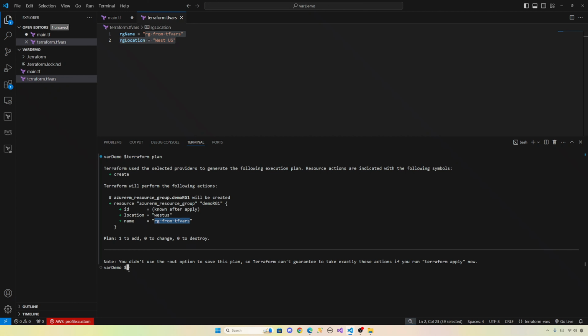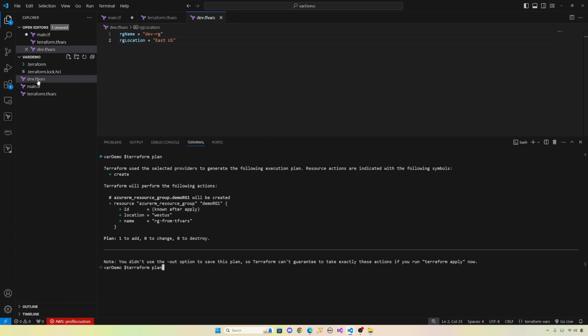So what if I create a dev.tfvars and I'm going to give RG name dev rg, location, let's keep East US. Yes, now if I do Terraform plan, it's going to pick up from terraform.tfvars.